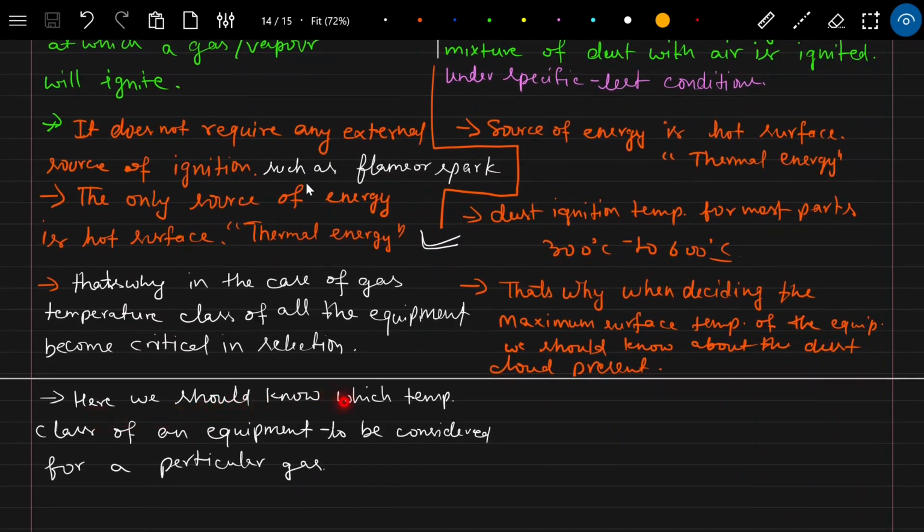Here we should know which temperature class of an equipment to be considered for a particular gas. So suppose we are selecting equipment in a hazardous area where a certain type of gas is present, we should know what is the minimum temperature at which that gas can be auto ignited. If the gas is present in that atmosphere, it can be auto ignited in normal atmosphere as well. So we should know about that temperature, and the surface temperature of the equipment should be less than the temperature of that gas.